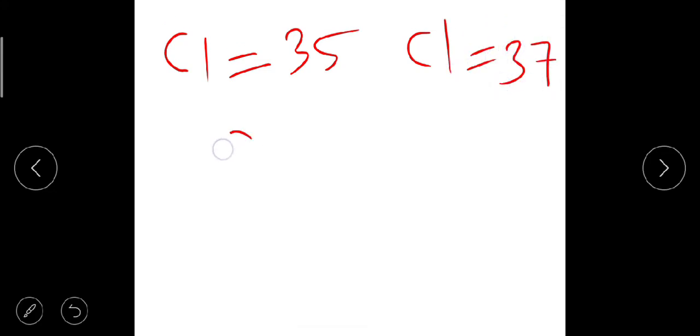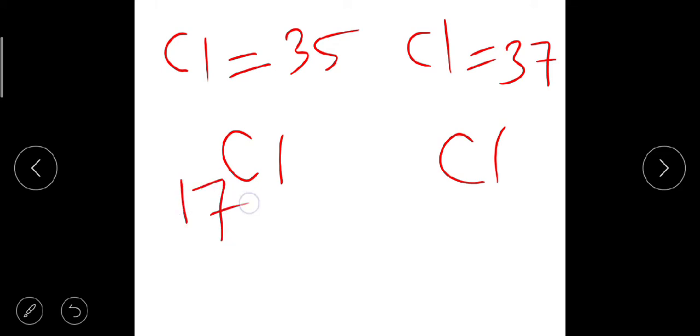That means chlorine has the same atomic number, that is 17, but different mass numbers, that is 35 and 37.